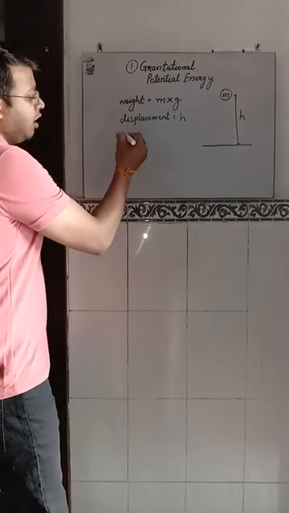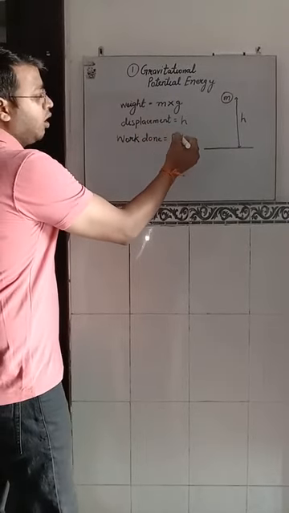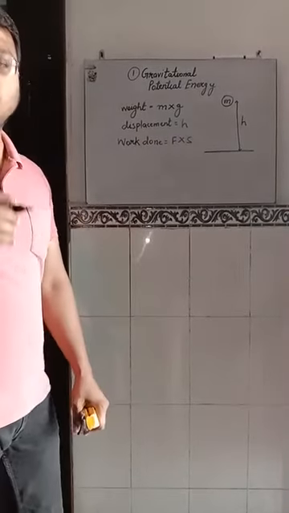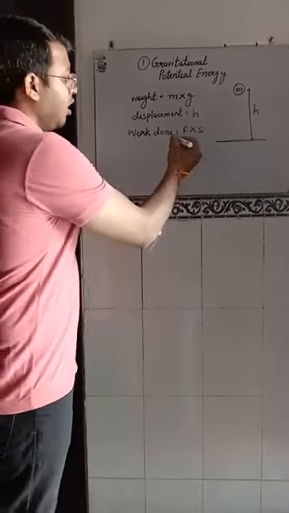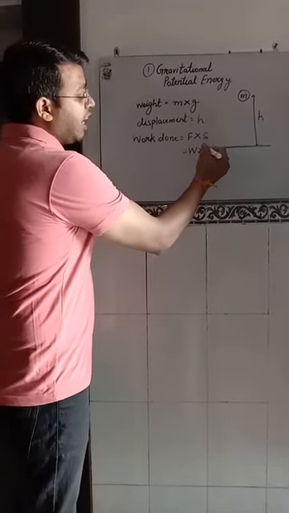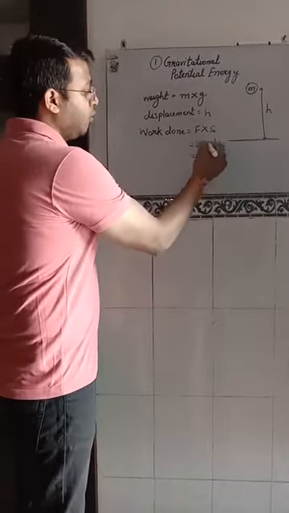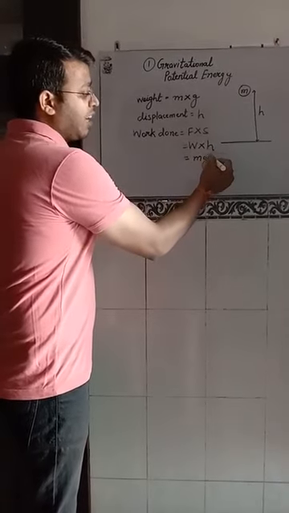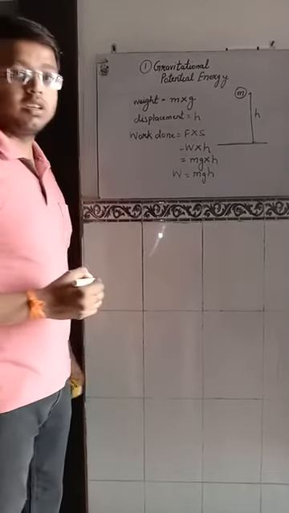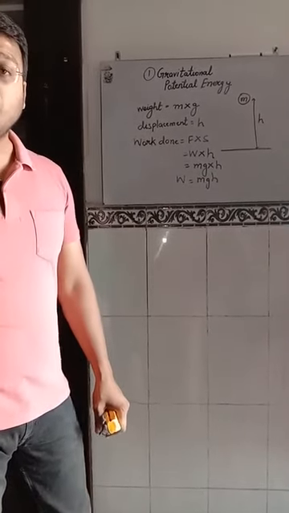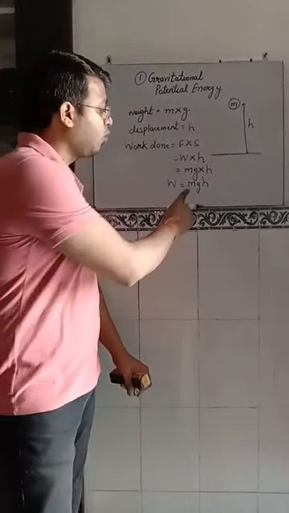Now we have studied the formula for work done. Work done is equal to F into S, the product of force and displacement. Force will be acting as the weight over here and S will be the height, so displacement equals height. In place of F we can place mg, so the formula for W will become mgh. Work done to move an object from the earth's surface to a height h is equal to mgh.